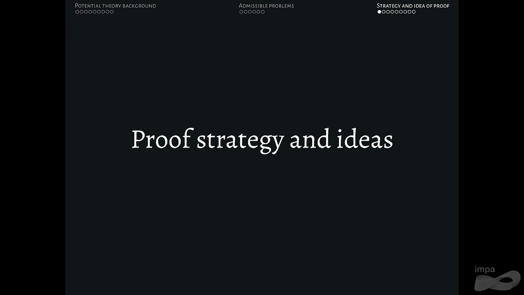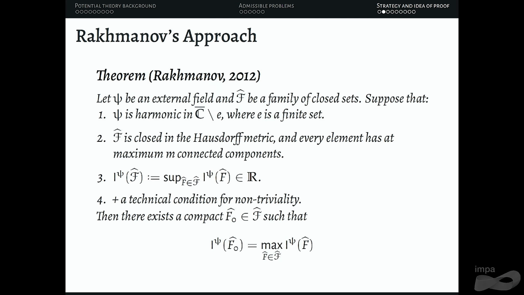All right. So what is the proof strategy? I'm going to talk a little bit about how we tackle this problem and ideas on how to solve it. Actually, a way to deal with these Polya-Tchebotarev problems and max-min problems in families of sets was already presented by Rakhmanov 25 years after his work on these orthogonal polynomials. He basically presents an ideal scenario in which you can find a solution.